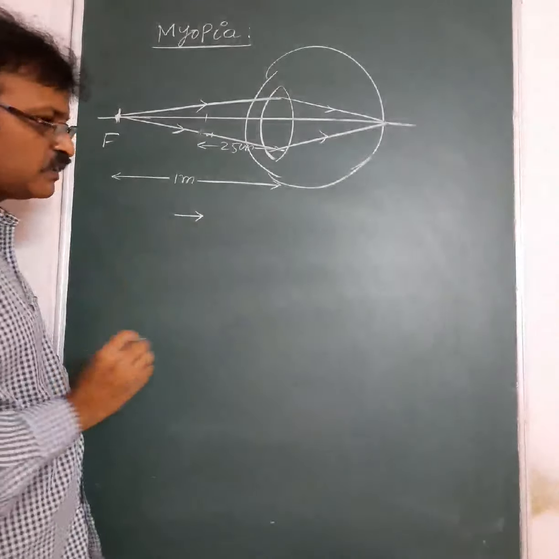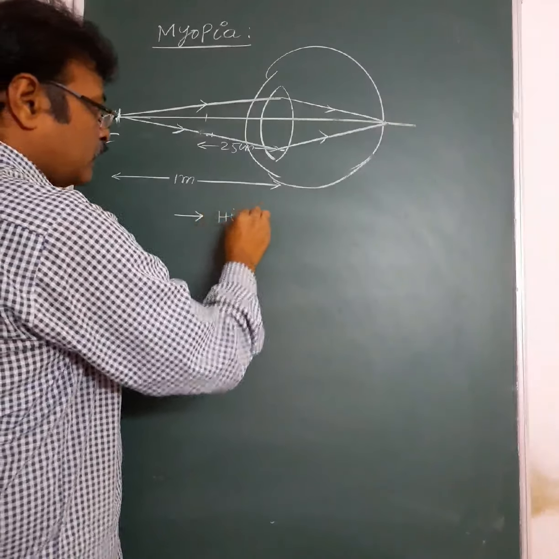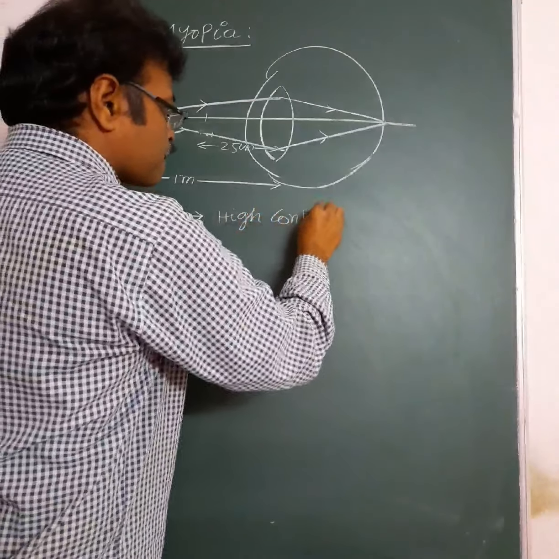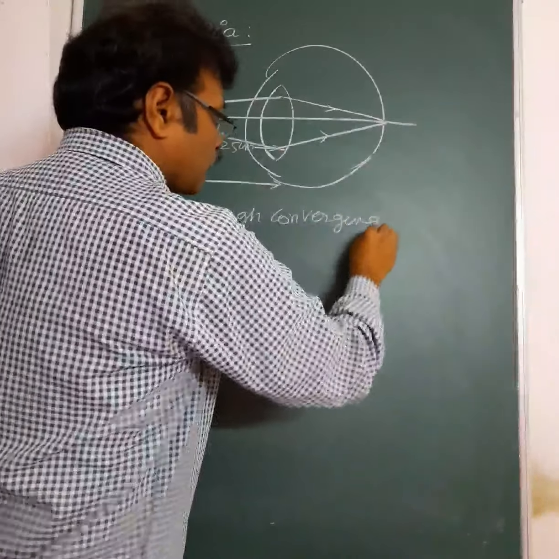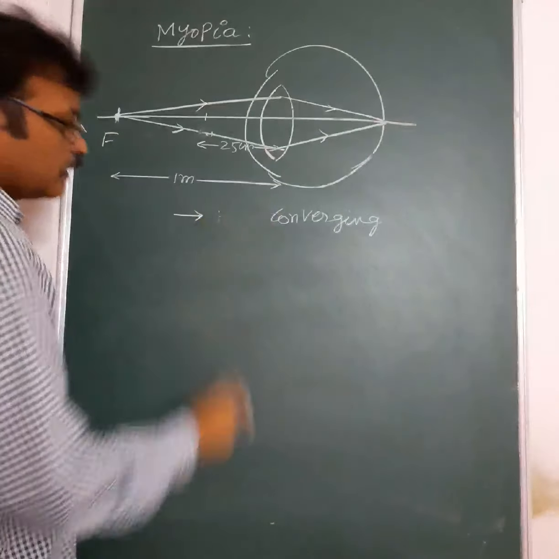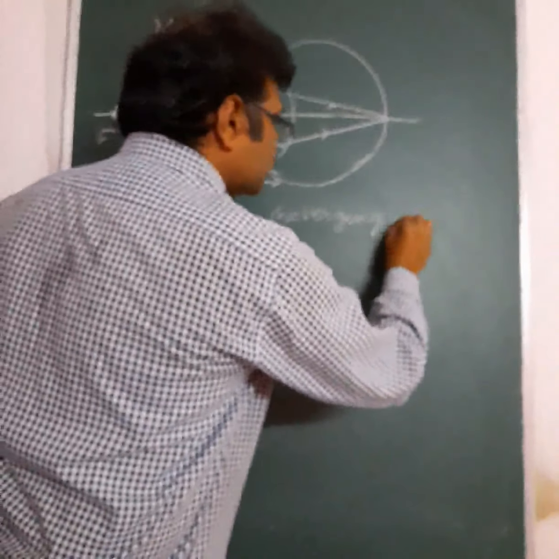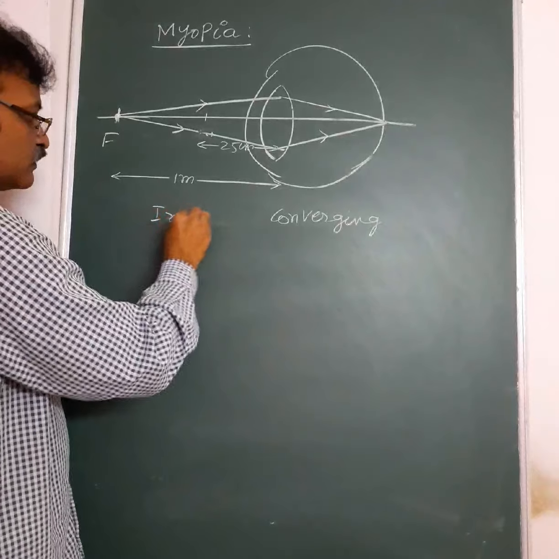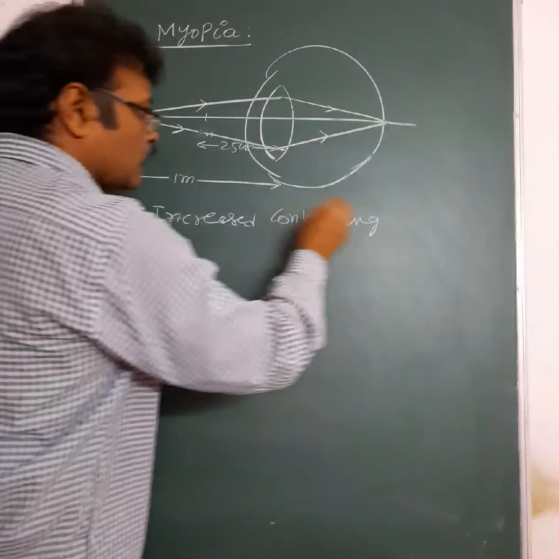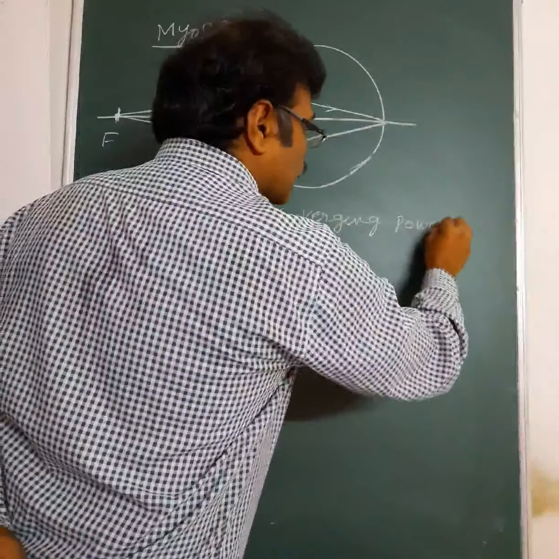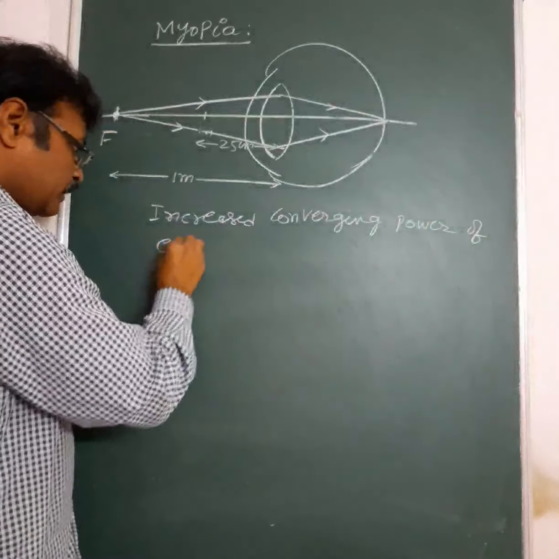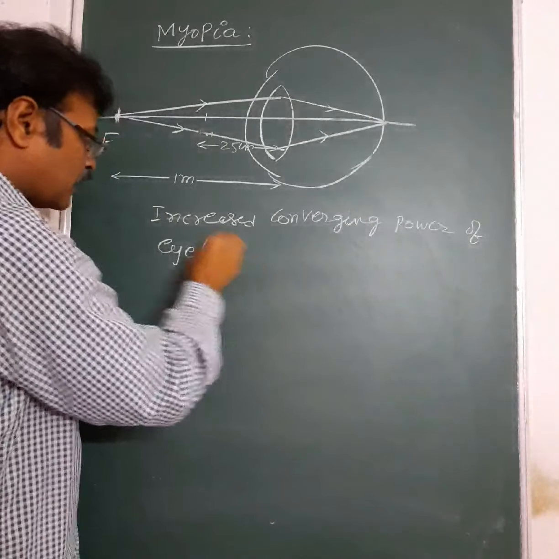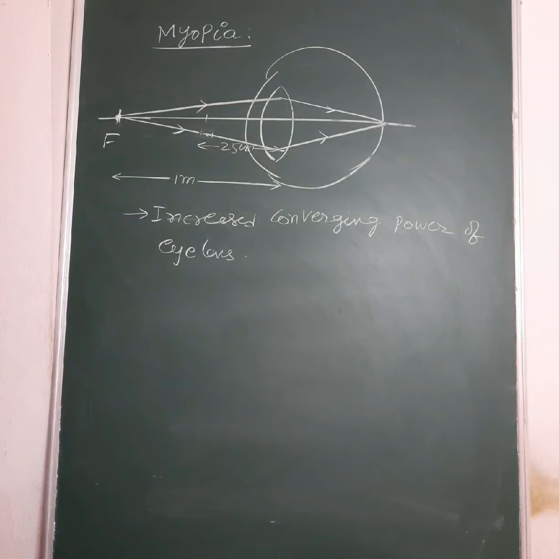The reason for this defect of vision is high converging power, or you can say increased converging power of the eye lens. The increased converging power of eye lens is the reason, as we discussed in the beginning, for myopia.